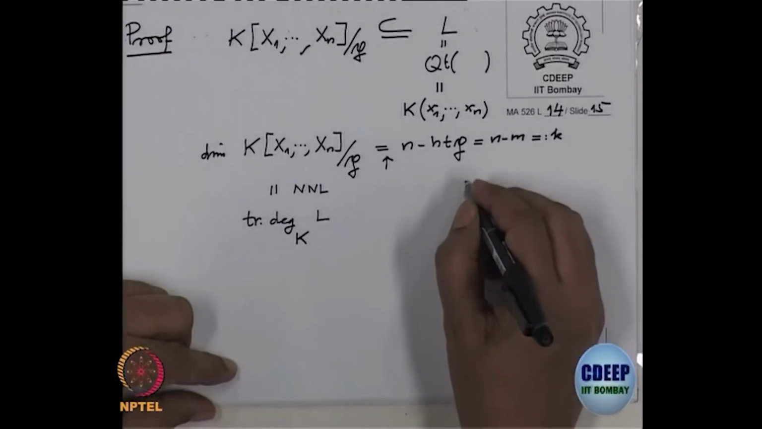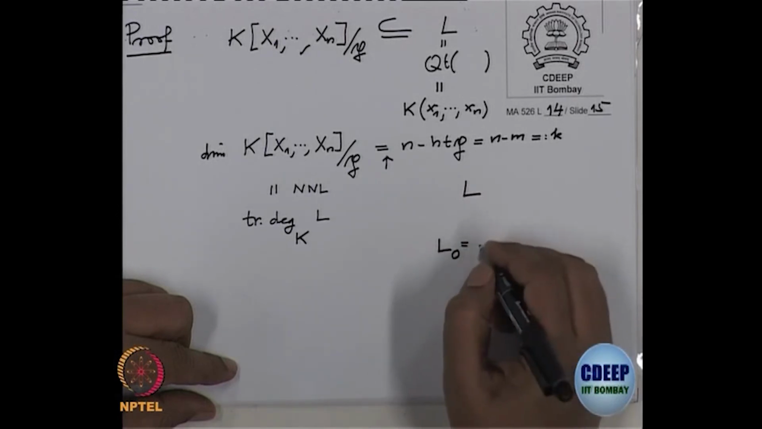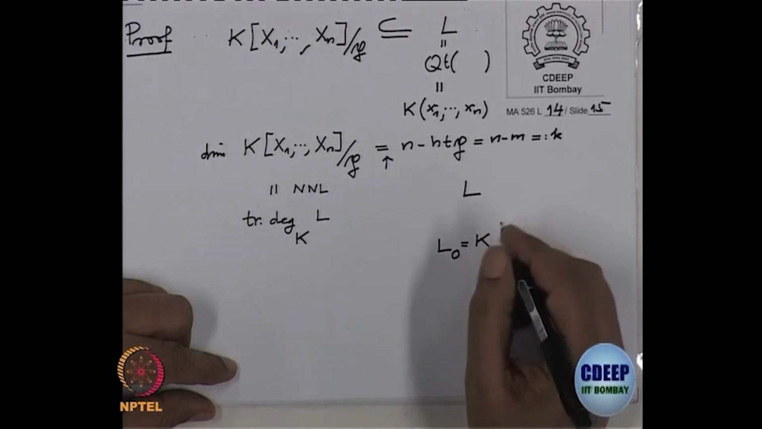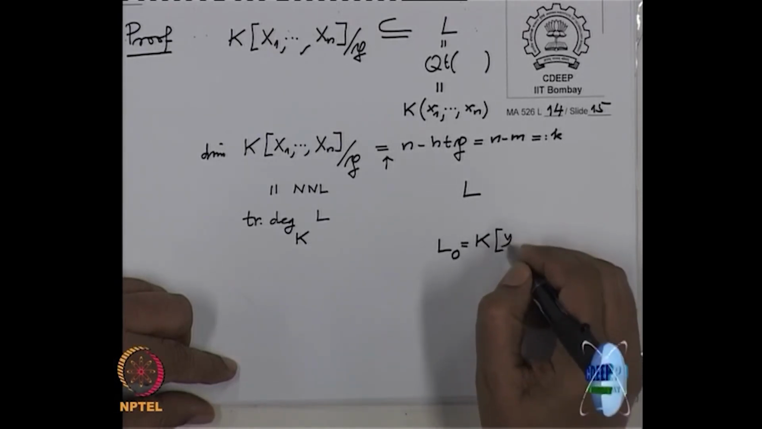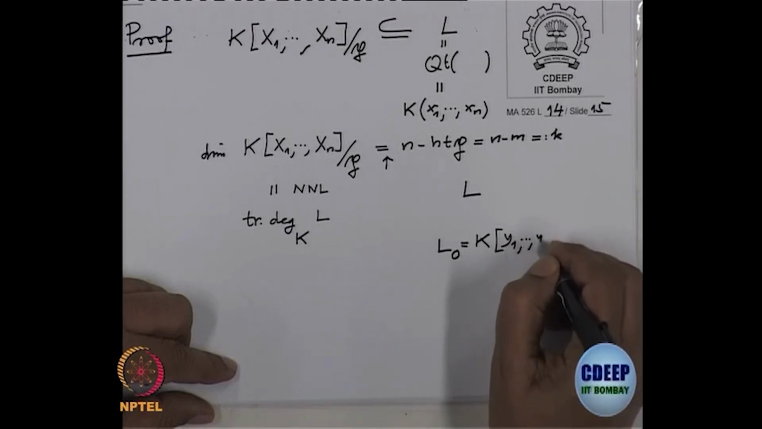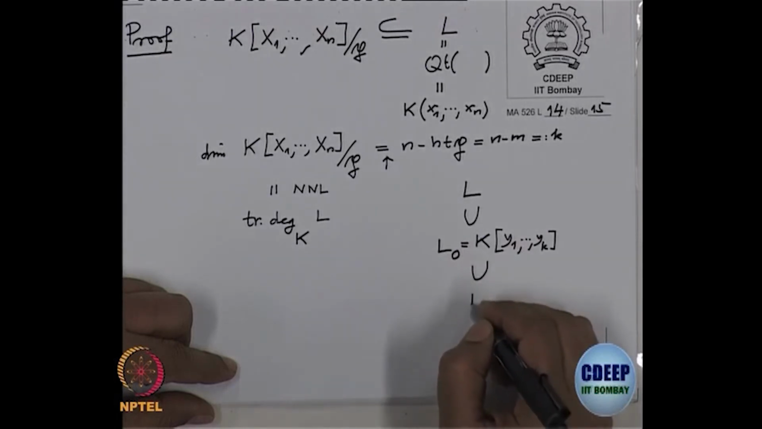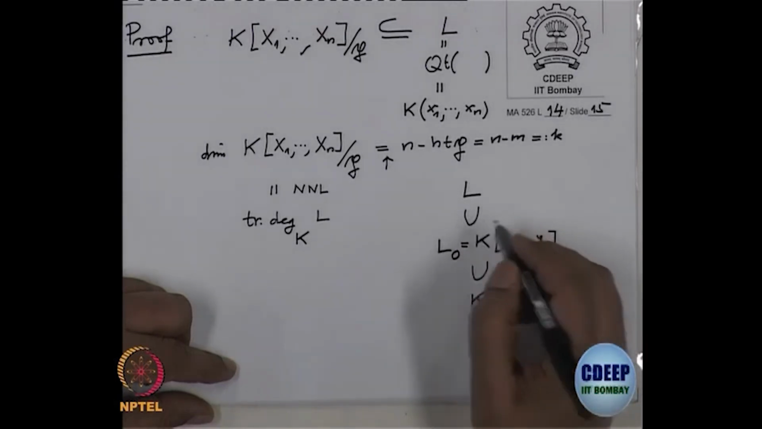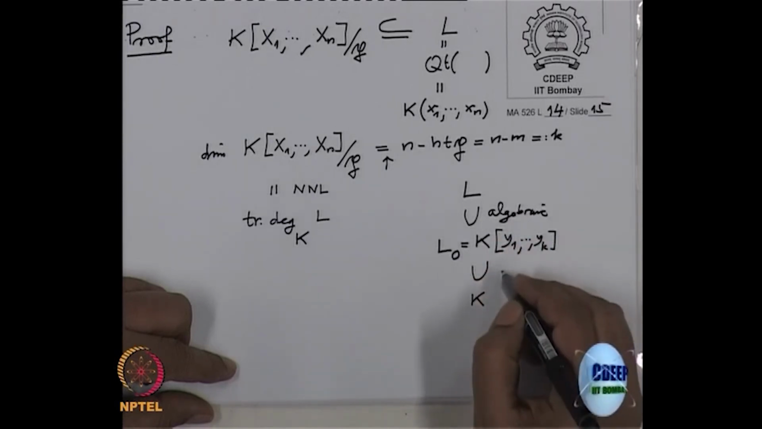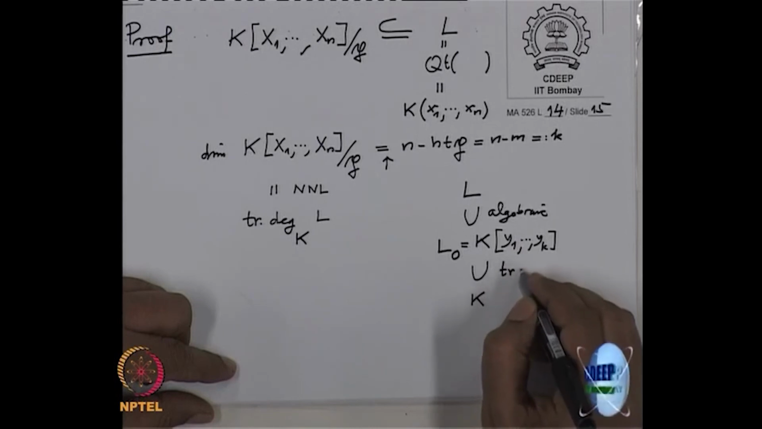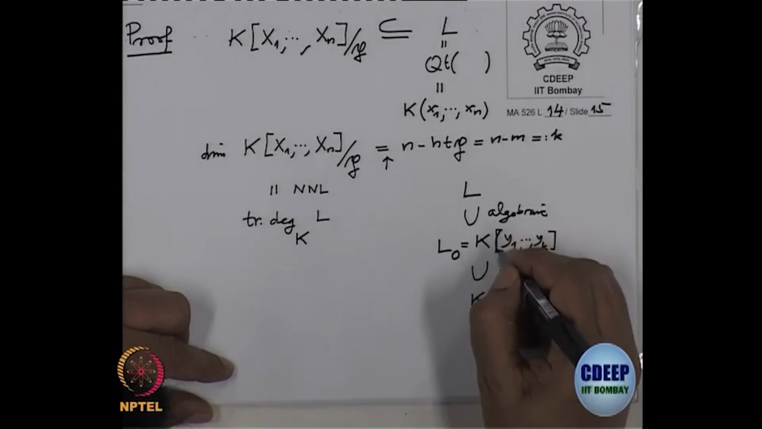So that means we will find L0 inside L, which is generated over K by variables, let us call them y1 to yk, and then L contains it. Now this part is the algebraic part and this part is the transcendental part.